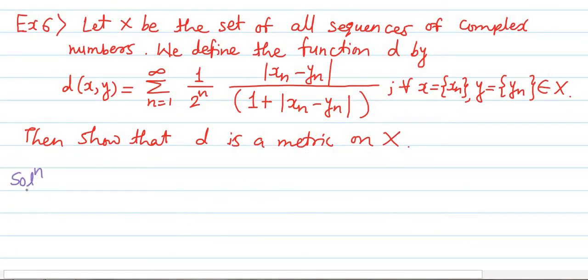So the solution of this example is, we observe here that the function d is well defined. Why is it well defined?